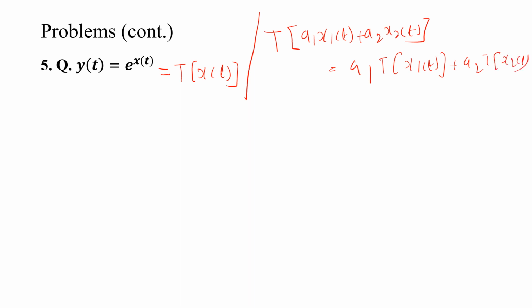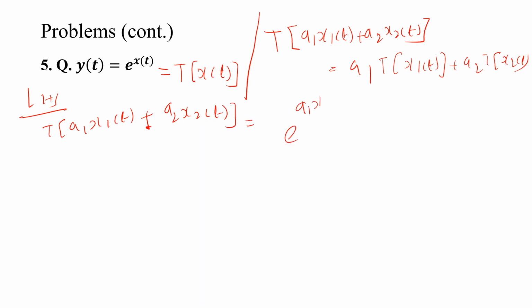Okay, so on the LHS side, transformation of a1 x1 of t plus a2 x2 of t is equal to how much will I get? e to the power a1 x1 of t plus a2 x2 of t. Okay, similarly the RHS side.